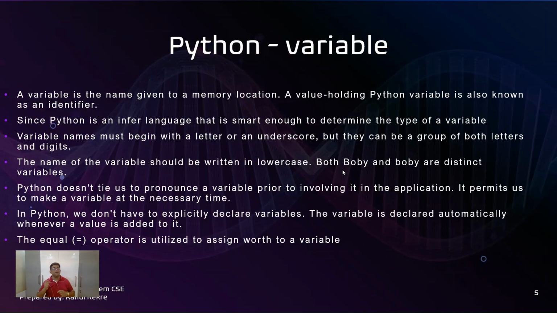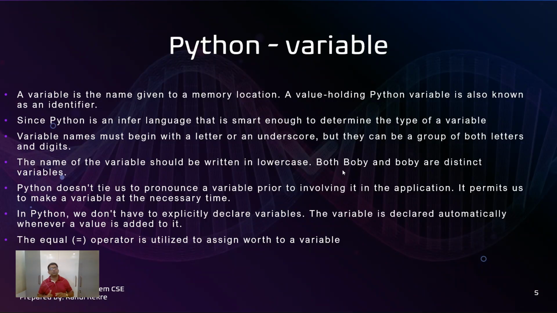Since Python is an inferred language, it is smart enough to determine the type of variable. Variable names must begin with a letter or an underscore, but they can be a group of both letters and digits. Understood? So the second pointer talks about dynamic memory allocation, and that's what I told you makes Python different from other languages, where you need to write maybe a lesser number of lines of code. That makes a programmer's life easy by just assigning a value to a variable, and that variable takes the data type by default automatically based on that value.